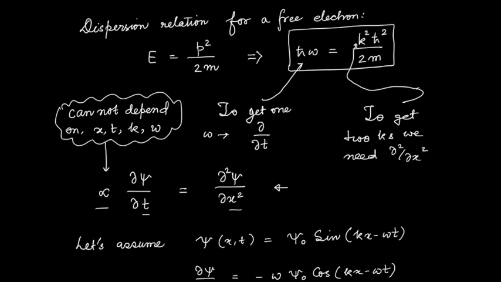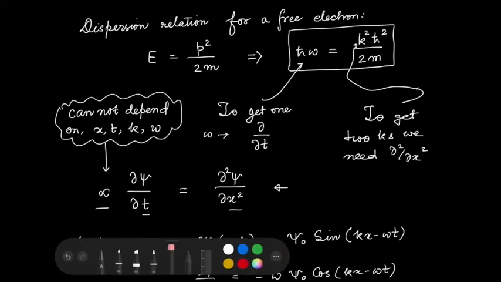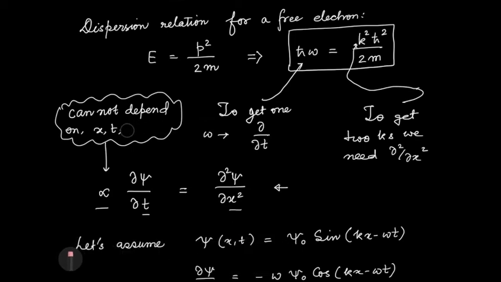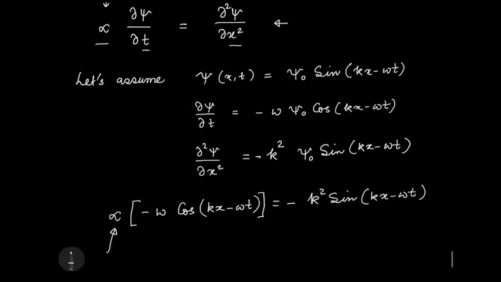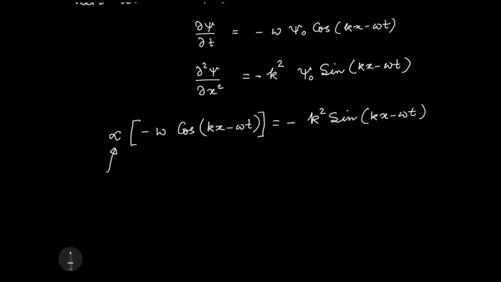I'm sorry, so it cannot be a function of k and x. Obviously it can be a function of omega and t, because that is what we are trying to figure out. That will give me the dispersion relation. It cannot be a function of x or omega. But you see, it is a function of x and omega because I have cos over here and sine over here. So everything is a function of k square and x square. So you can forget about the minus sign. So this doesn't work.